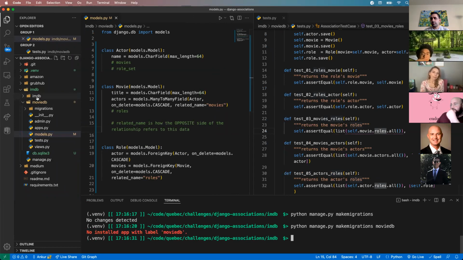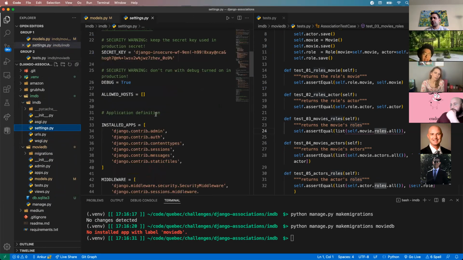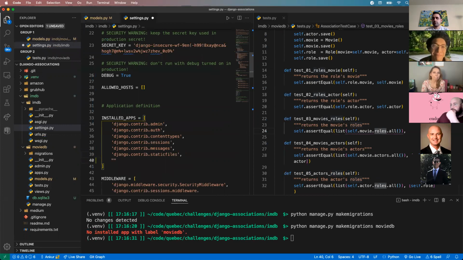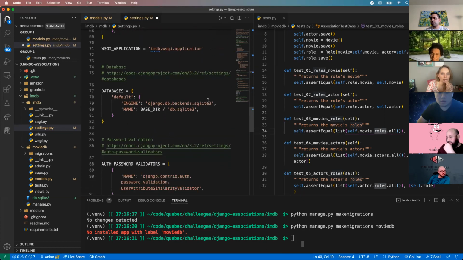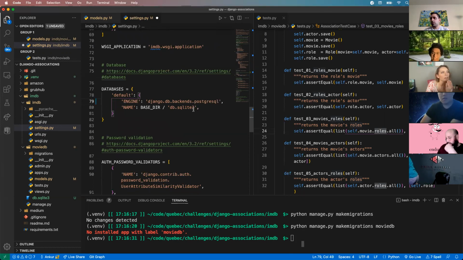Okay. Did you guys have to go through this? Yeah, you have to do the apps, the database, and then you have to create the database. Way more annoying than I thought it'd be. Sorry for having to do this, but yeah, let's go IMDb. We need to do our database. PostgreSQL. Good refresher, but I thought we would set this up for you guys, but apparently not. Let's call this IMDb. Hopefully that's fine.